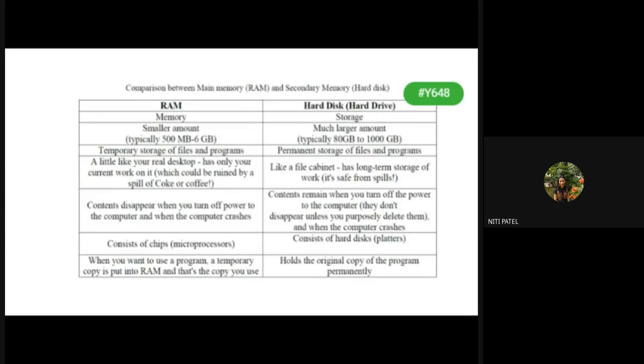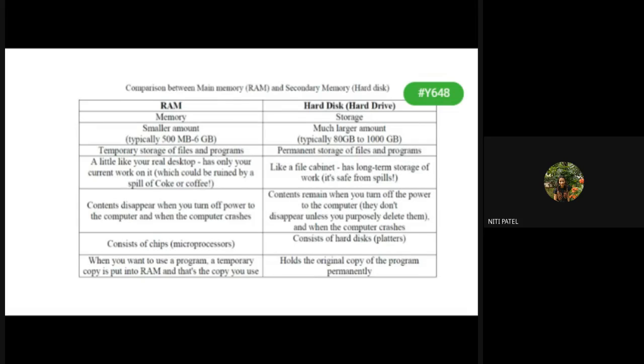Therefore, it is also called temporary and permanent. Again, the same point is repeated. The contents disappear if your power goes off, whereas the content remains even if your power goes off. They will only get removed when you delete it yourself from the hard disk. If you do not delete it, even if water spills on it, or Coke spills, or the light goes, your data will be there as it is.